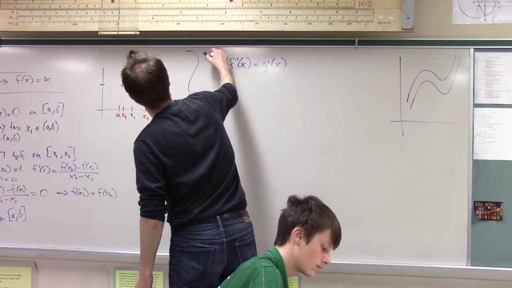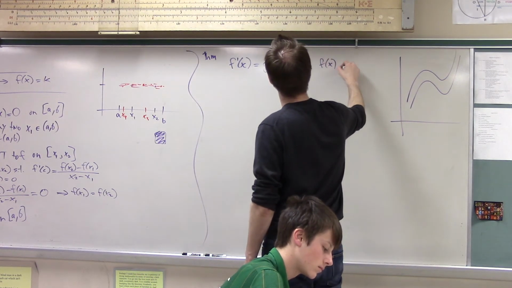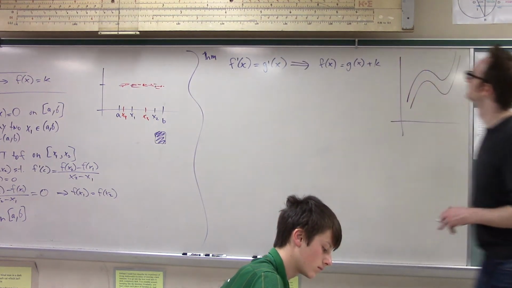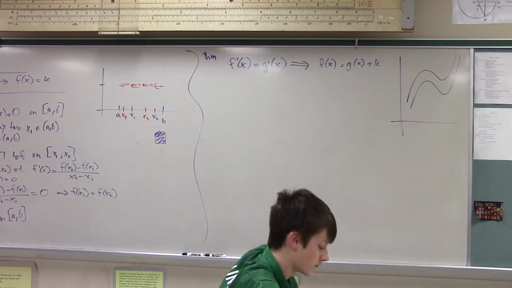So theorem: if this is true, then f is just g plus a constant. We got something to stick to.